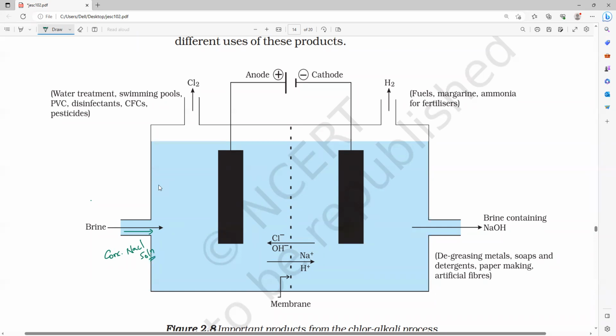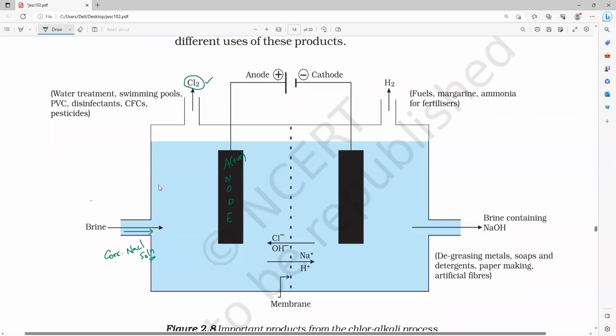Then we pass electricity through it. Now see, the battery's positive terminal is connected here. So this electrode is what, anode or cathode? This electrode is the anode. Understood? Here the anode is positively charged. So which gas will be collected here, chlorine gas or hydrogen gas? Chlorine. At the anode, chlorine gas will be collected.